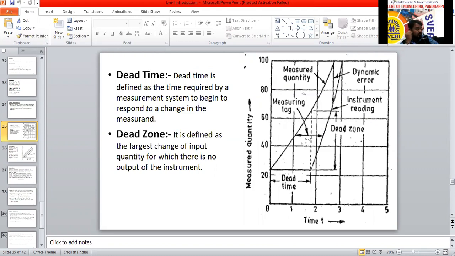So what you will do: in some particular period you give so much input, but there is no output at all. That time we call dead time. हमने कितना भी इनपुट दिए बट आउटपुट नहीं देते वो इनपुट को. So what period of time, that period of time we'll consider as, just a minute.